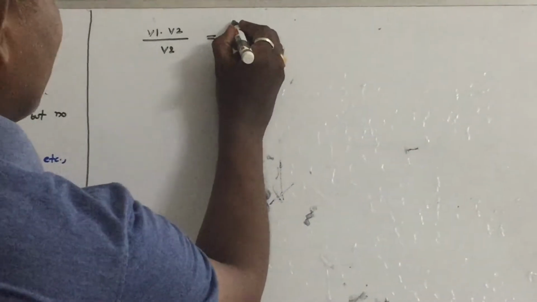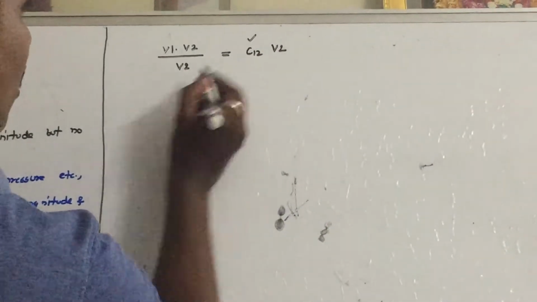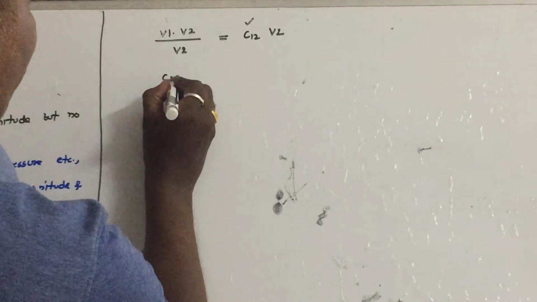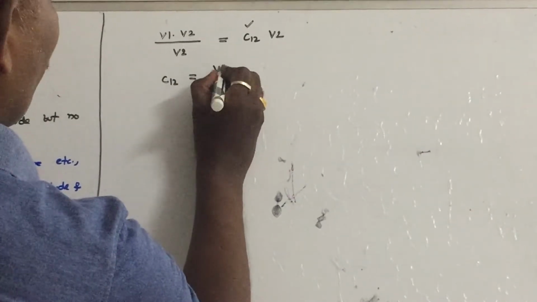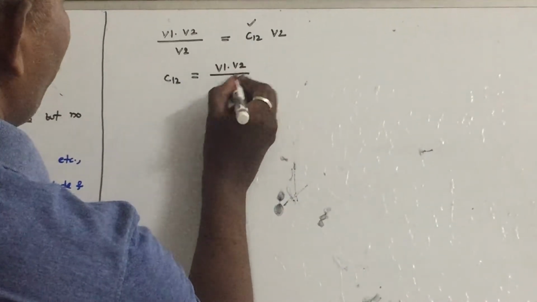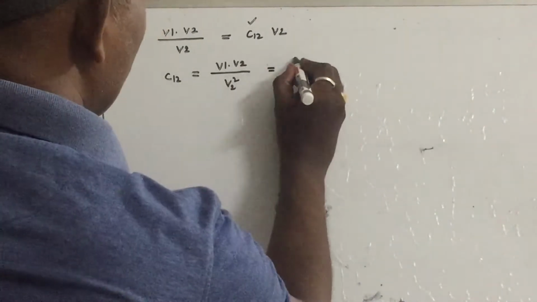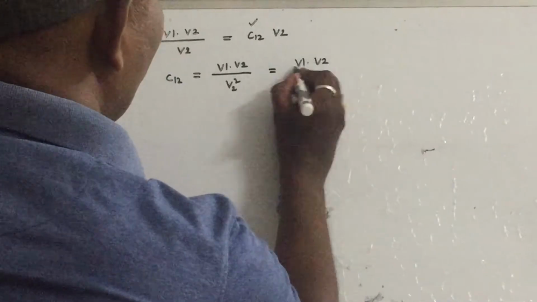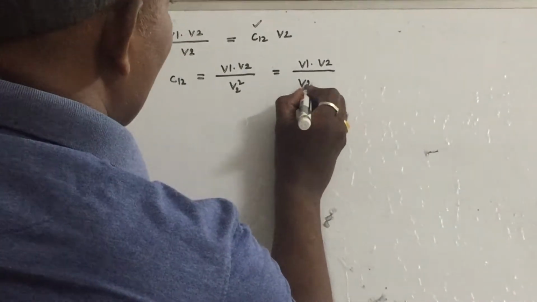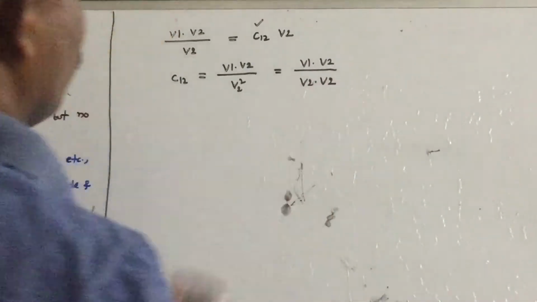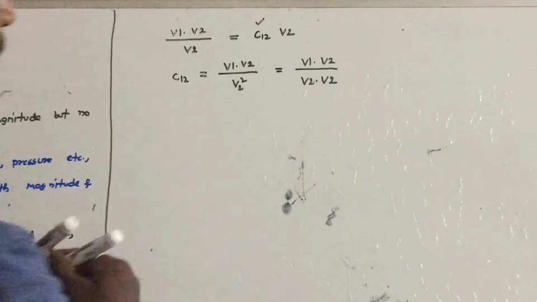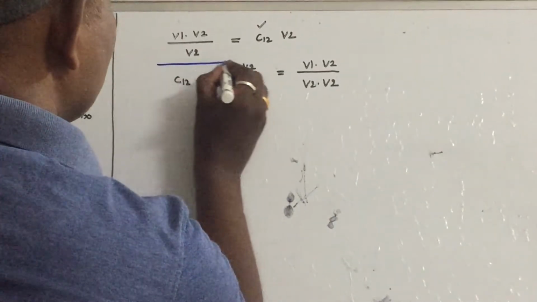I want the coefficient C12. So bring V2 this side. C12 is equal to V1 dot V2 by V2 into V2, which becomes V2 square. Remember that in the numerator, V1 dot V2, this term is also written as V2 dot V2. So this is very, very important.